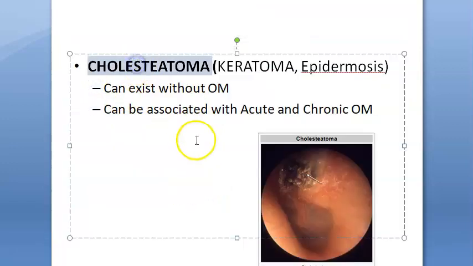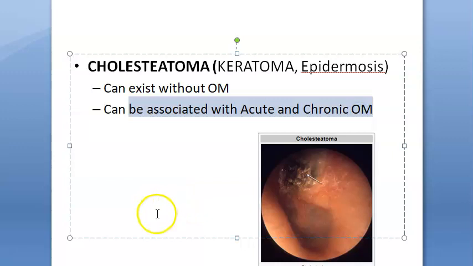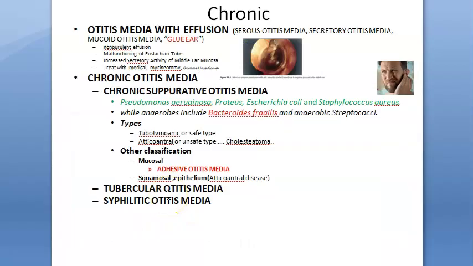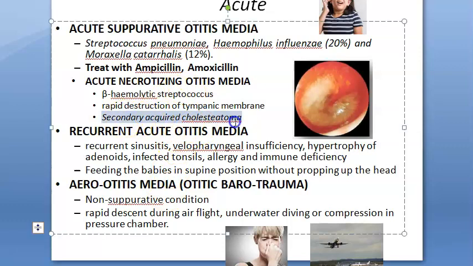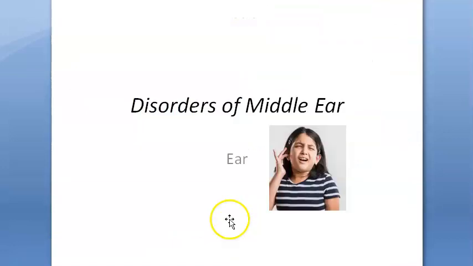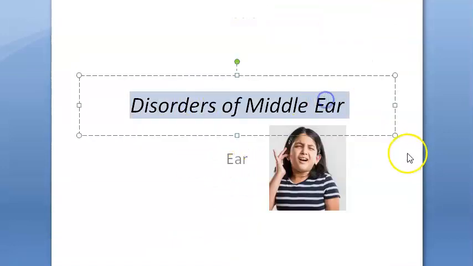Then you have another condition in the middle ear called as cholesteatoma. This can exist without otitis media or associated with acute or chronic otitis media. In acute otitis media, which condition did you see cholesteatoma? See here. In acute necrotizing otitis media, there is cholesteatoma. Okay. So we just took an introduction into disorders of middle ear. There are so many disorders. We need to understand each one separately in the next video.